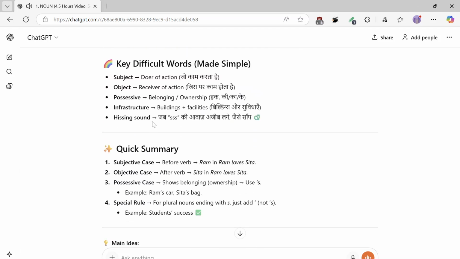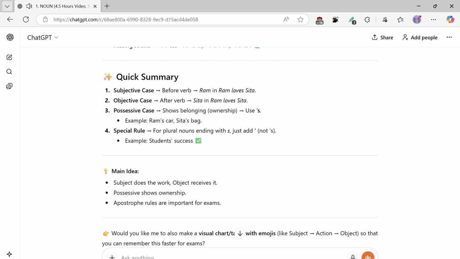Key difficult words. Subject: doer of action, jo kaam karta hai. Object: receiver of action, jis par kaam hota hai. Possessive: belonging, ownership, hak. Infrastructure: buildings or facilities. Hissing sound: when the s sound seems odd, like a snake. Quick summary: 1. Subjective case, before the verb, Ram in Ram loves Sita. 2. Objective case, after the verb, Sita in Ram loves Sita. 3. Possessive case, shows belonging, ownership, use 's.